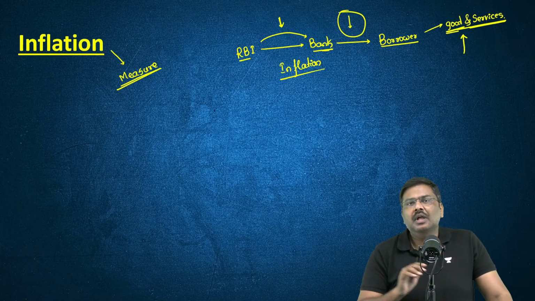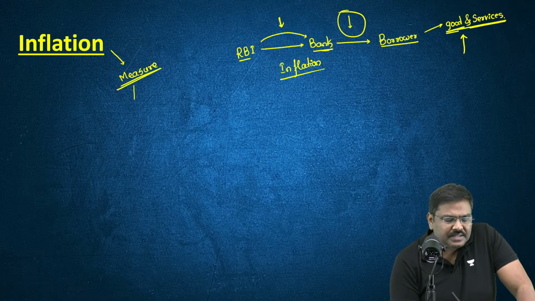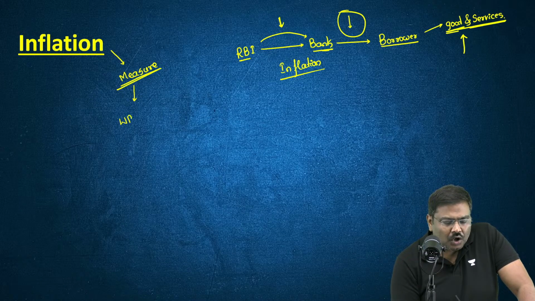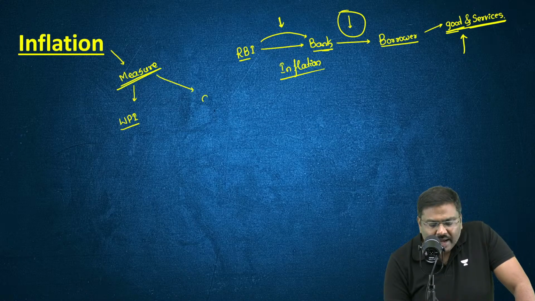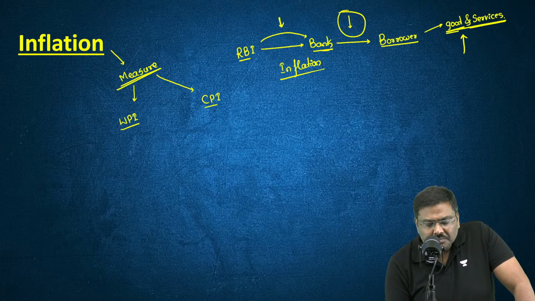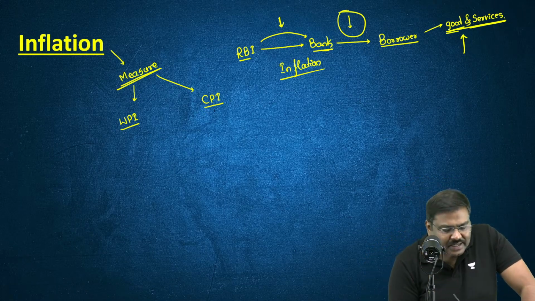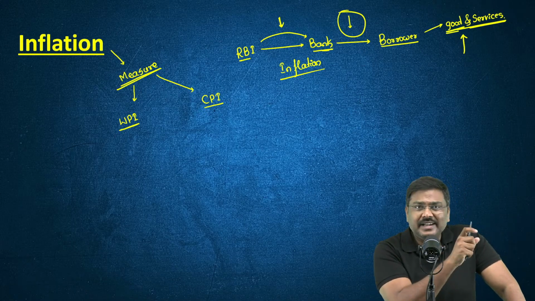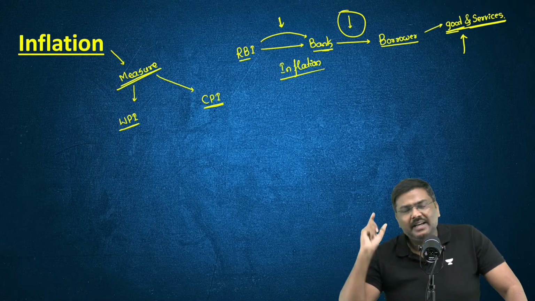Listen to me carefully. There are essentially two types of measures. One is called WPI, Wholesale Price Index, and the second one is called CPI, Consumer Price Index. I'll repeat the full form again. One is WPI, Wholesale Price Index. Second one is CPI, Consumer Price Index.